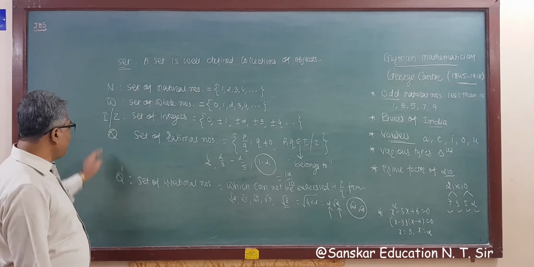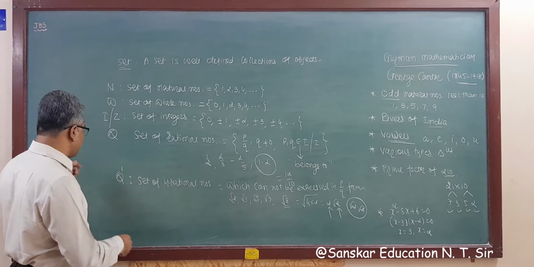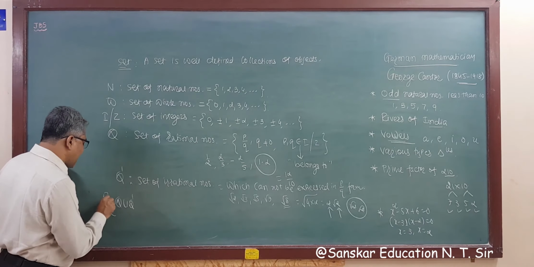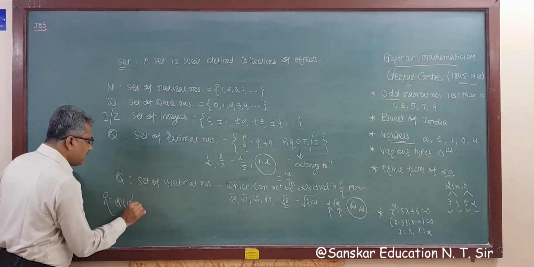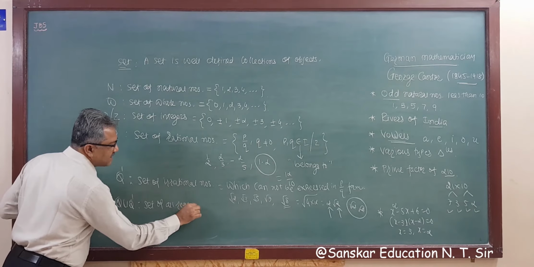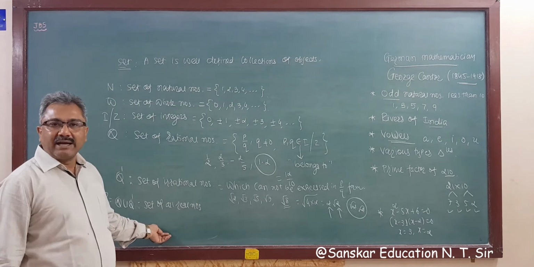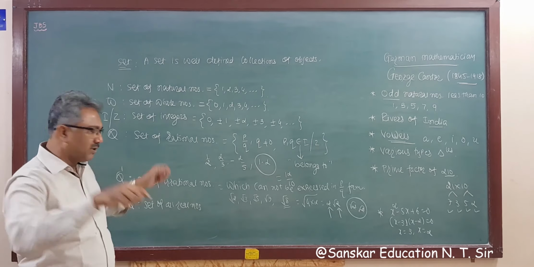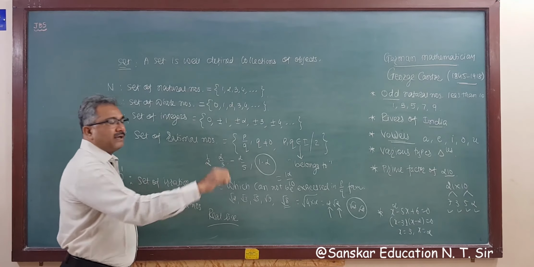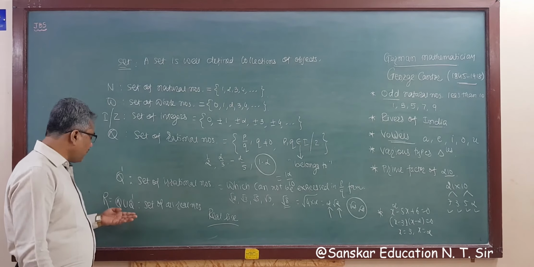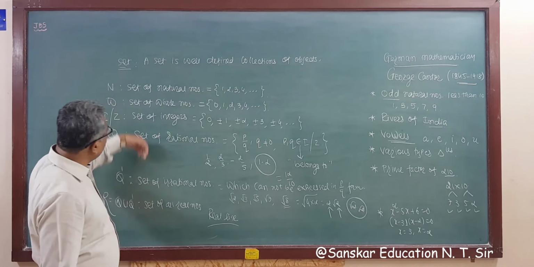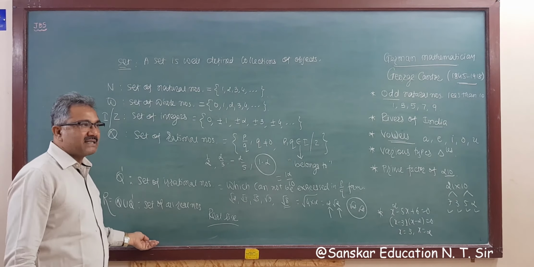Then if we take the union of these two sets, Q union Q dash becomes a larger set R, that is the set of all real numbers. We can use the number line, and it is sometimes called the real line also. So up to your knowledge, including all these numbers is the set of real numbers, right?